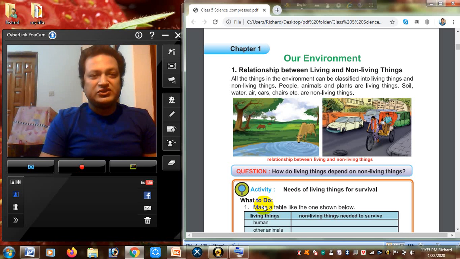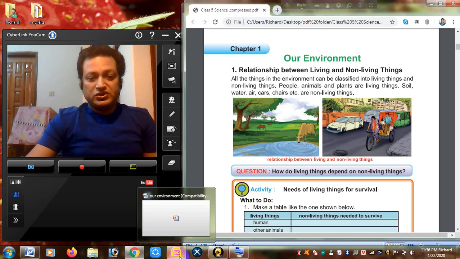We cannot think about our life without the help of plants. Plants also get carbon dioxide from us, and for these reasons, our relationship with living things and non-living things is intimate. Without non-living things, we also cannot do well.